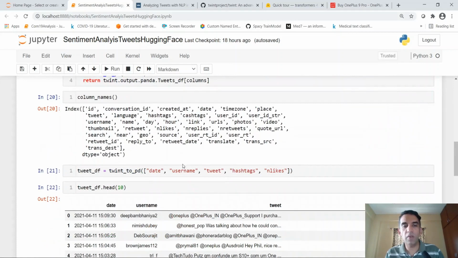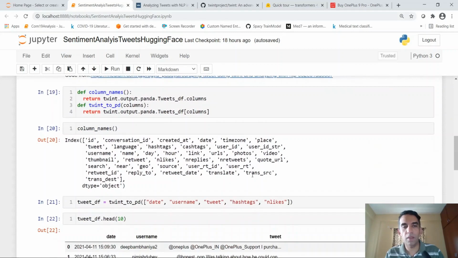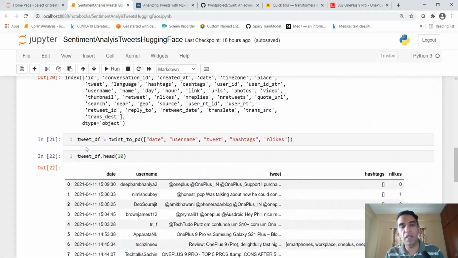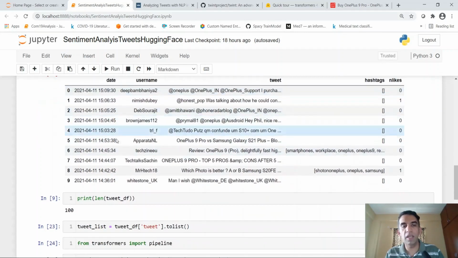What I am interested in here is date, username, the text, then the hashtags and the number of likes. I extract that by calling this twint2pd function, where I am passing the columns. This code has been extracted from this particular article. Now I have the tweet data frame here, and if I print out the top 10 rows, it looks something like this.